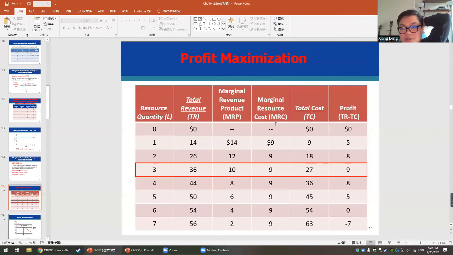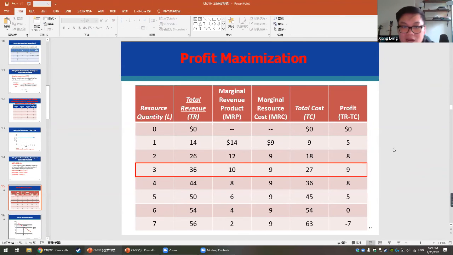And the marginal resource cost, again, is exactly equal to the wage rate, so it will be exactly constant. For the total cost, we use 3 multiplied by 9, and we got 27. And how are we going to calculate the profit? We use total revenue minus total cost. So how did we get this 9? We use 36 minus 27.